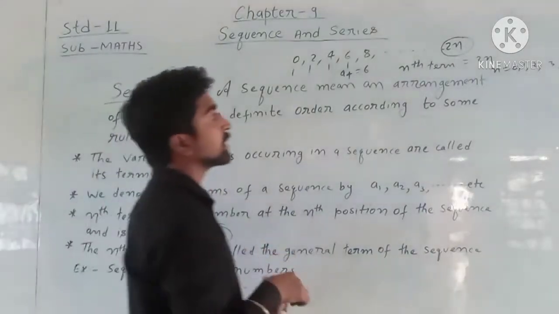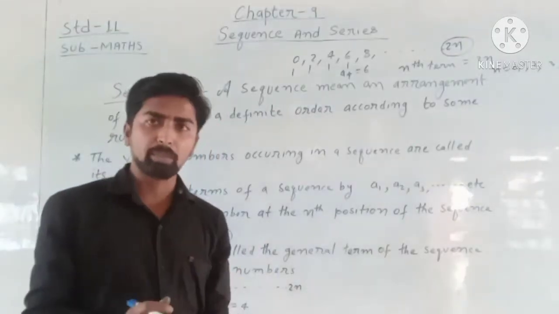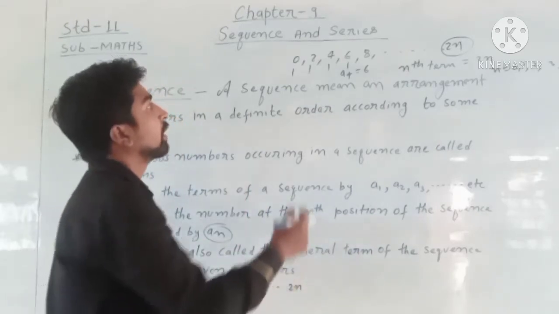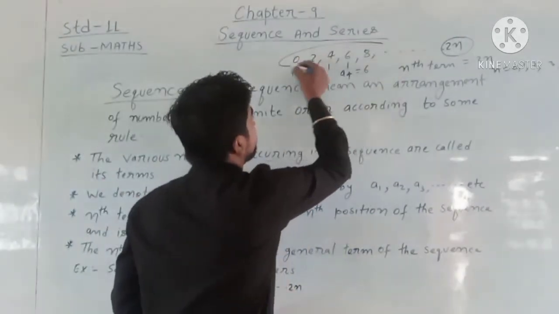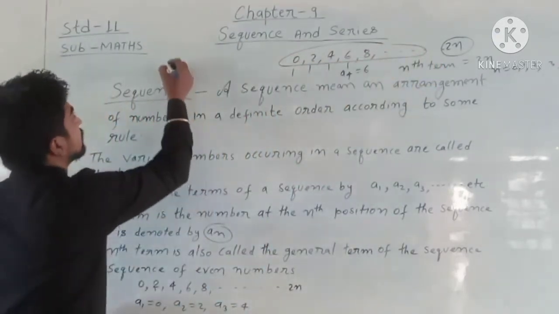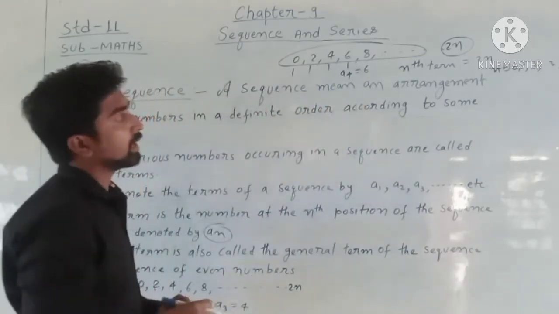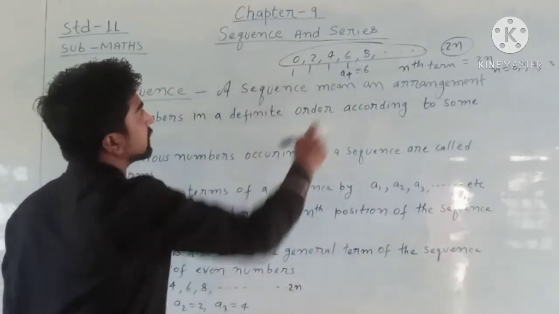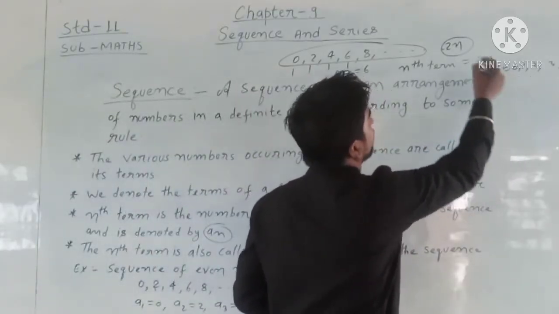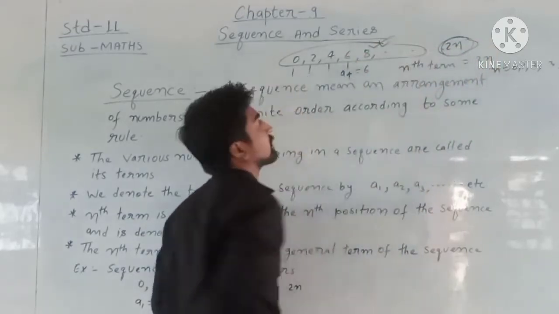So the nth term is called the general term of the sequence, and with the help of that general term we can find the given sequence. Suppose the general term, the nth term, is given. How can we find the terms of the sequence? By putting n equals 0, 1, 2, 3, 4 in this general term, we will find this sequence.